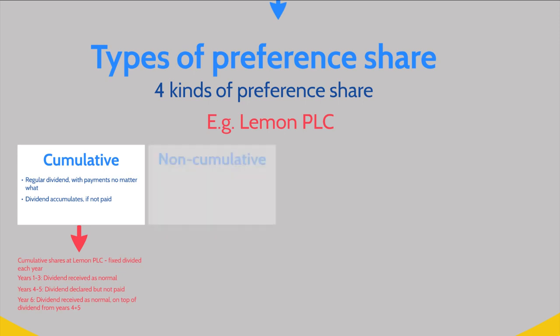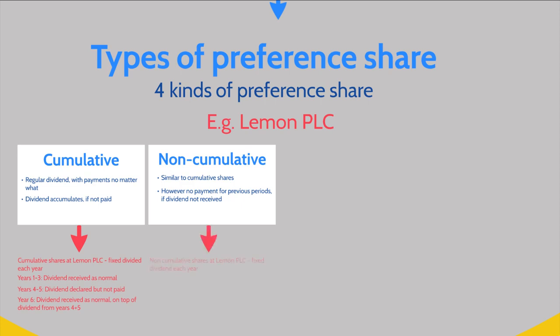Cumulative shares are in contrast to non-cumulative shares. Both of these types of shares are essentially very similar. However, as the name suggests, non-cumulative shareholders receive no payments for previous periods if the dividend has not been received. So, continuing to our Lemon PLC example, like cumulative shareholders, non-cumulative shareholders at Lemon PLC will receive a fixed dividend every year.